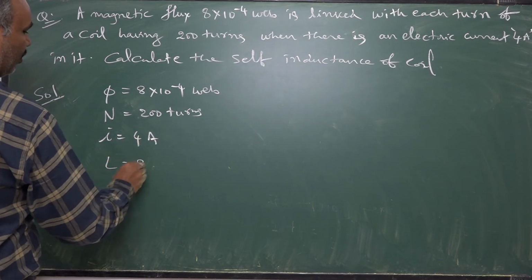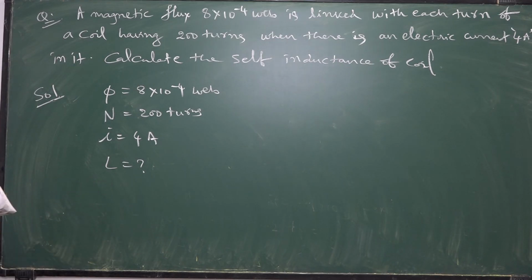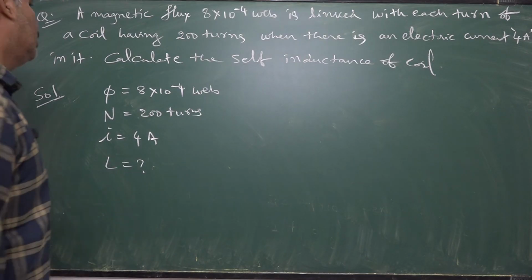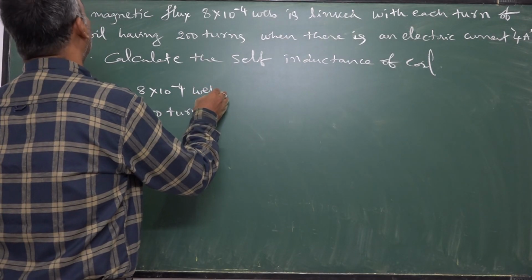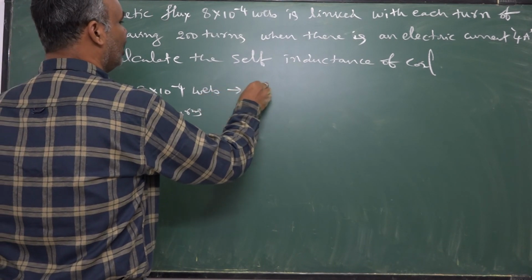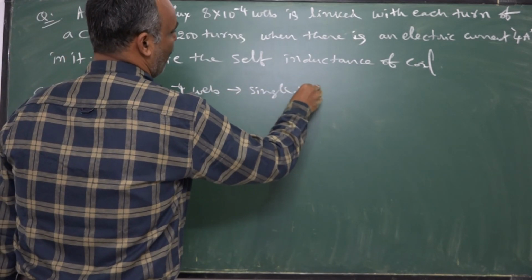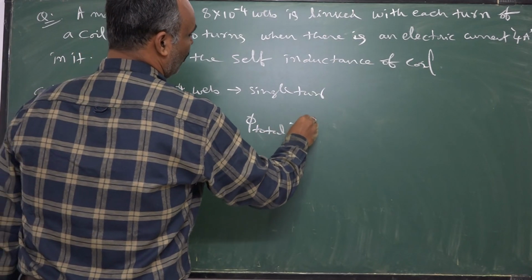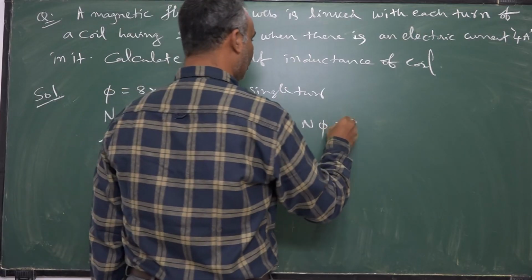You are asked to find self-inductance. So, this is the flux linked with each turn. This is for single turn. Total flux, if you want, total number of turns into flux linked with each turn.